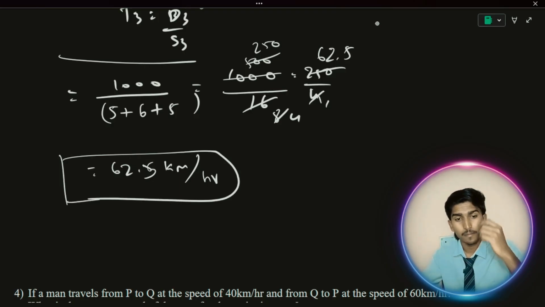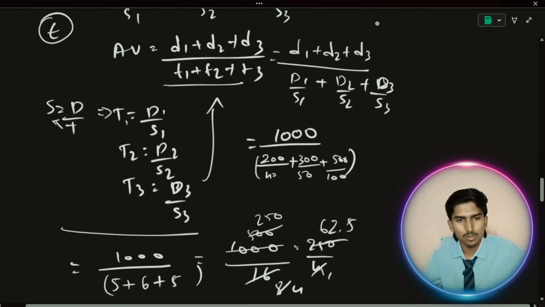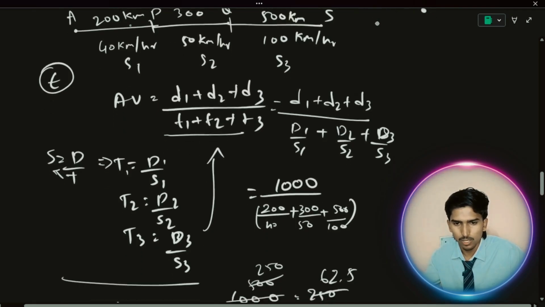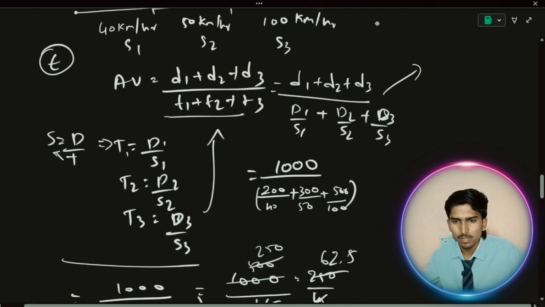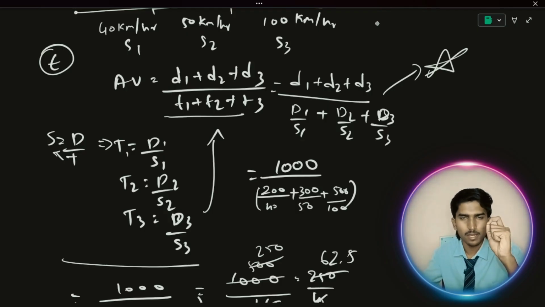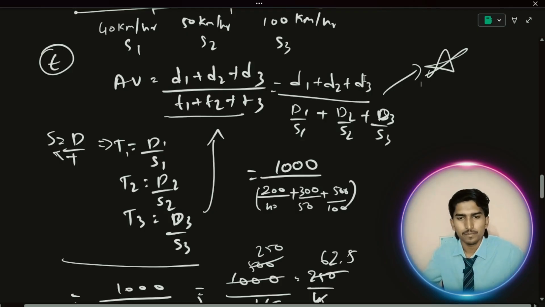Okay, do you understand? See, this is how you need to solve. This is a third very important equation, for whenever time is not given. These three examples that I explained are the basis on which we are going to solve many problems on average speed. I think in any examination, questions will be given on these conditions only. If you know these three conditions, and you are able to derive from these three conditions, then you are good at solving the problems in average speed.